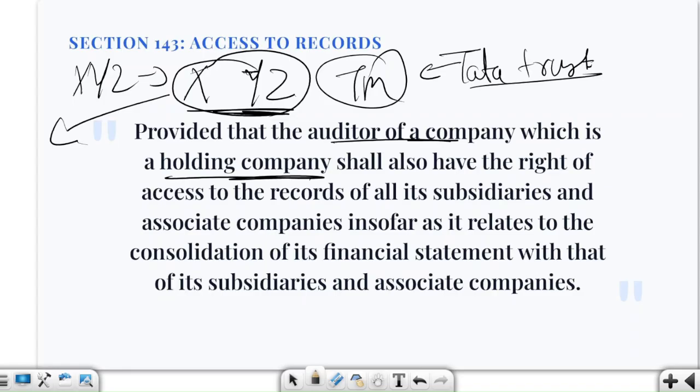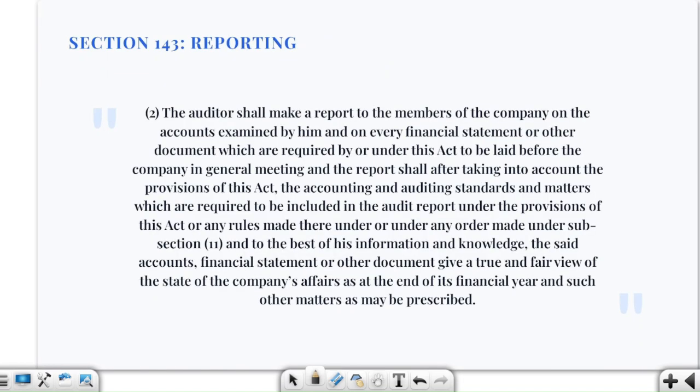Let us say that the auditor needs X Limited's financial information to verify the consolidated accounts. The relevant records of X Limited can be accessed, right? So the auditor shall have the right of access to the records of all its subsidiaries and associate companies insofar as it relates to the consolidation. Now let's talk about the reporting part, the auditor's report.